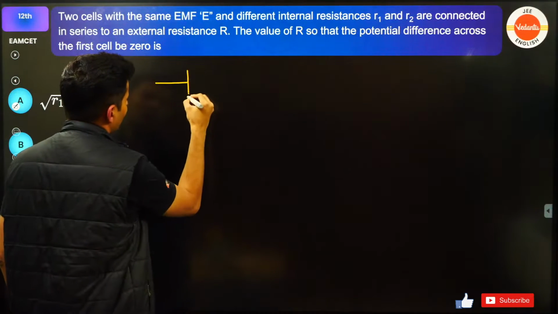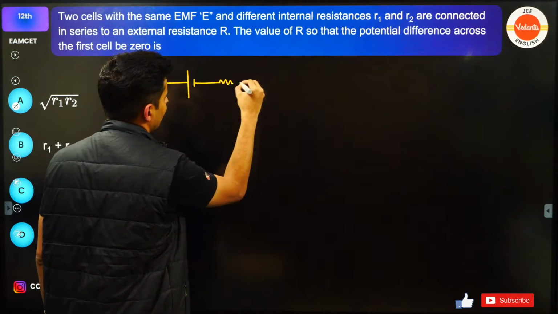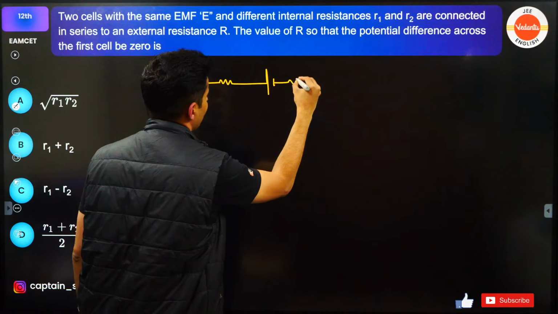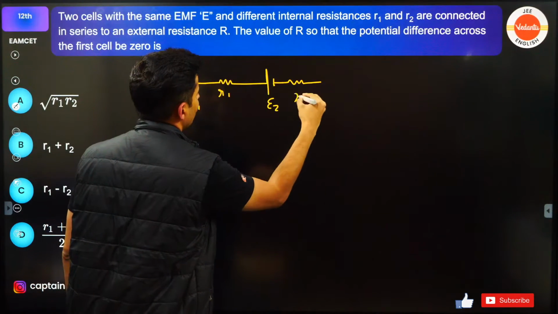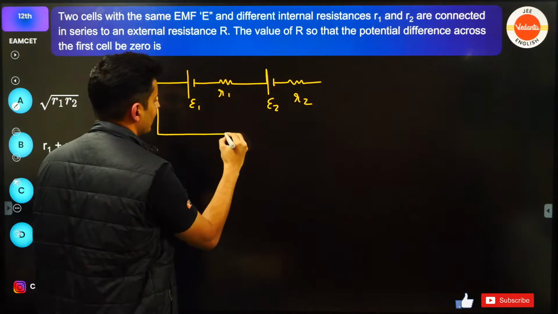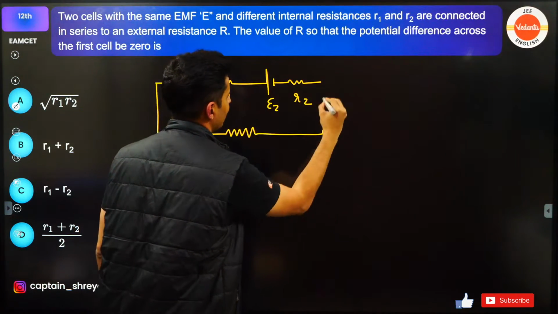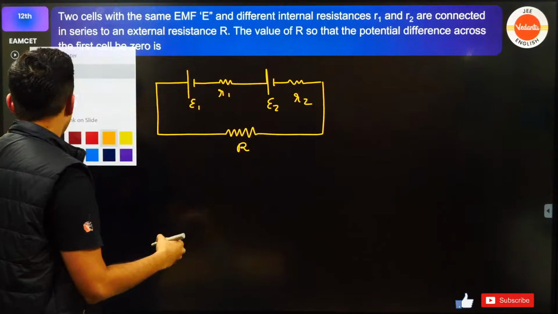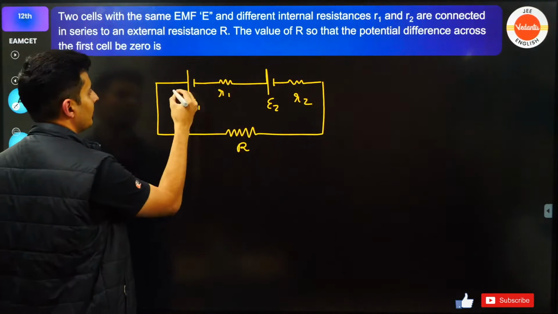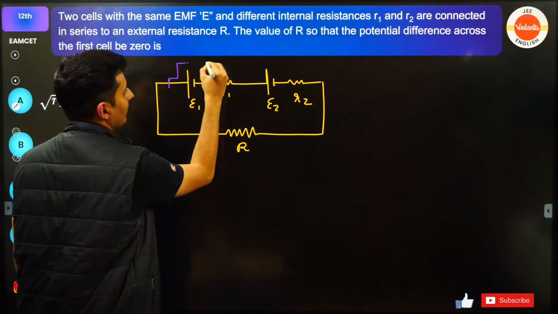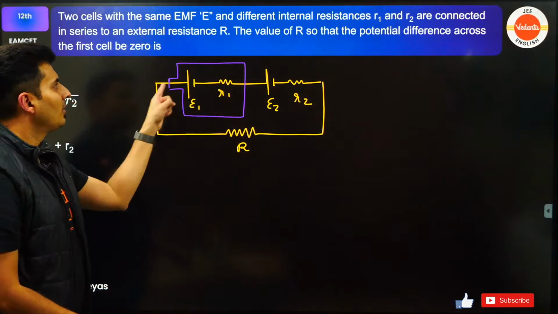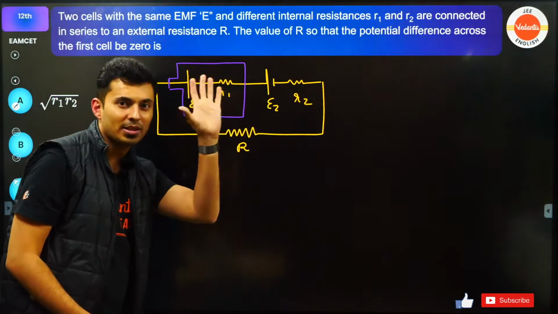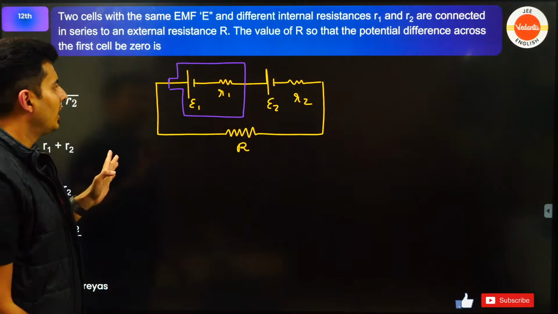Okay, so imagine there is a battery, internal resistance, another battery, internal resistance. This is E1, this is R1, this is E2, this is R2. This is connected to some external resistance like this. As per the given information, in this particular battery, you want the voltage drop across the ends to be 0. How do I do that?